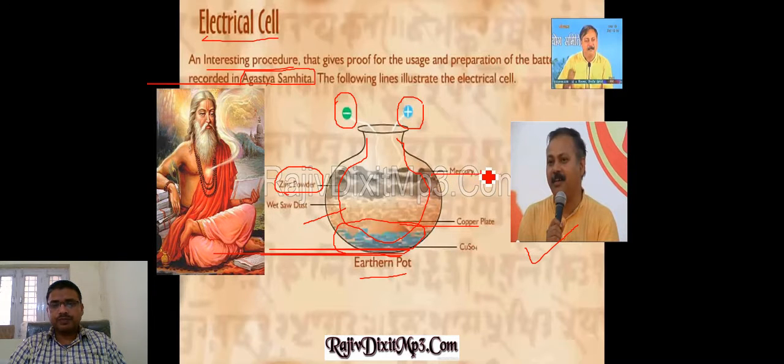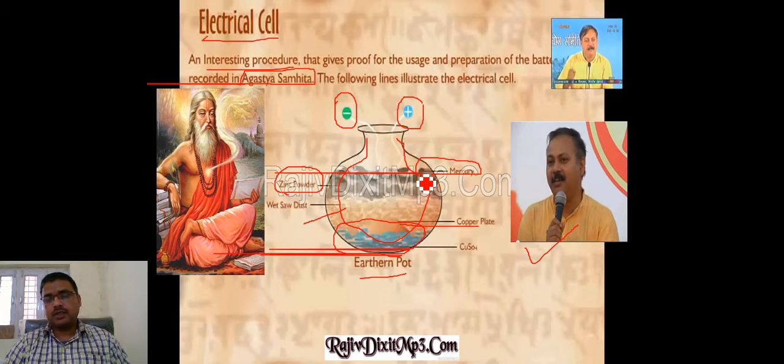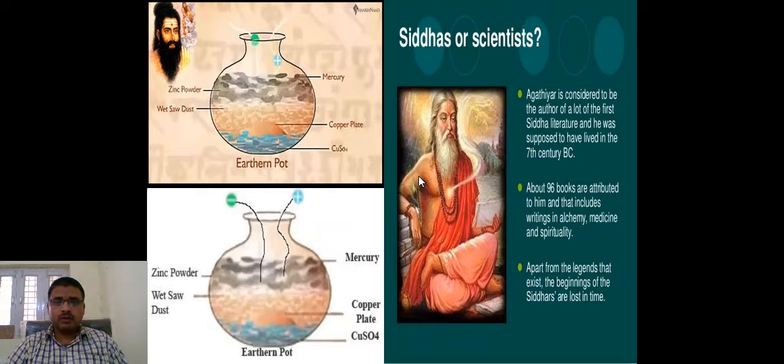All these things he has given about the electrical cells. Now I have given some detail about this, the kind of rod he has taken, the kind of solution he has taken.